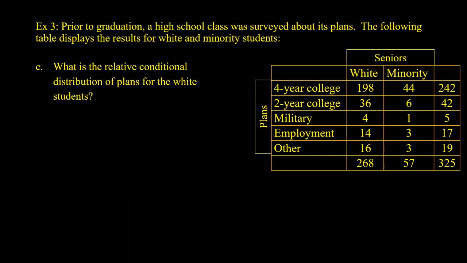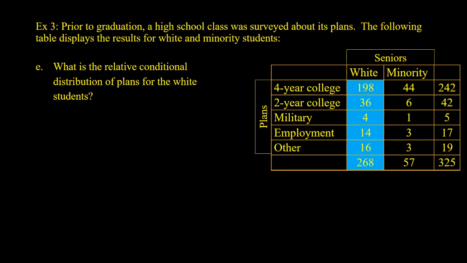What is the relative conditional distribution of plans for the white students? So our only condition here is that they're white. We're only looking at that column of white students. So everything will be out of the 268. So for 4-year, I'm going to do 198 over 268, 2-year, 36 out of 268, and so on.